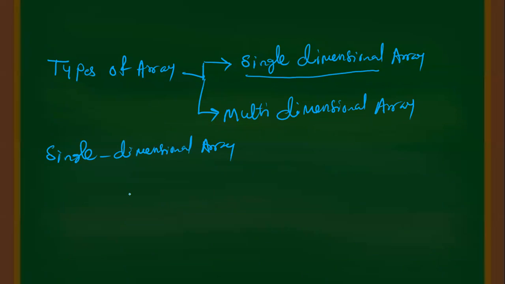If you are creating an array like int a, only one dimension you are creating, one linear group of memory locations. So a is equal to, for example, new int.